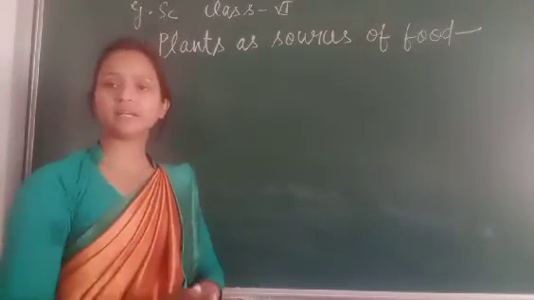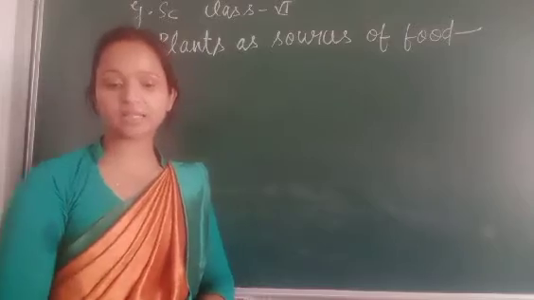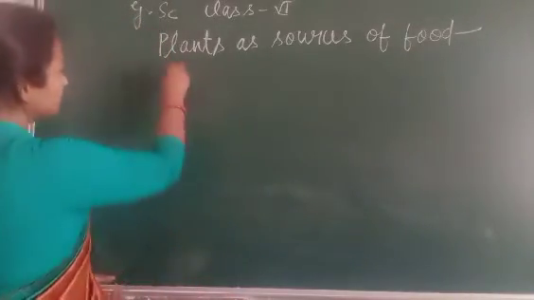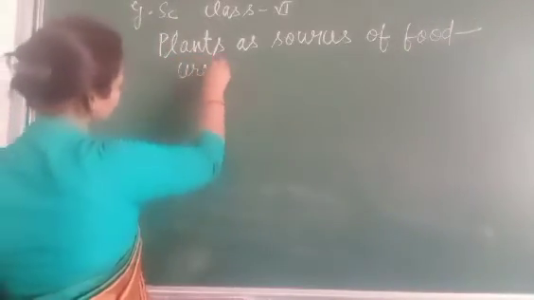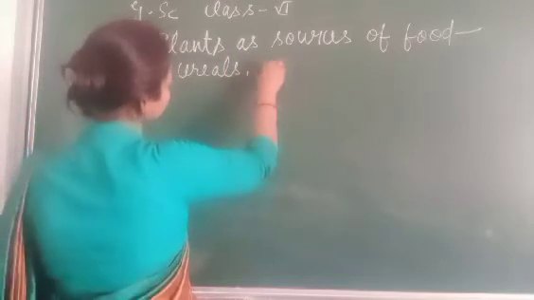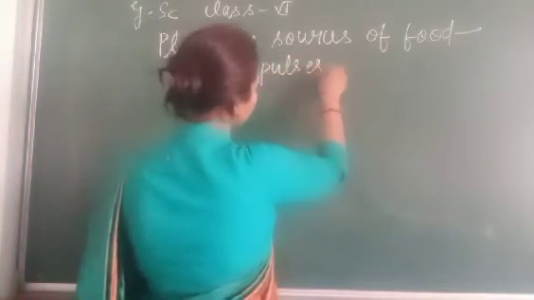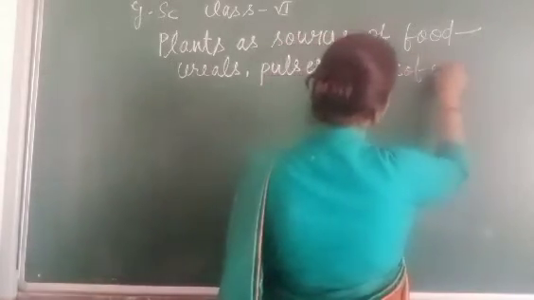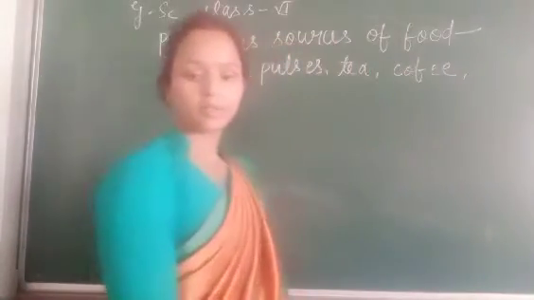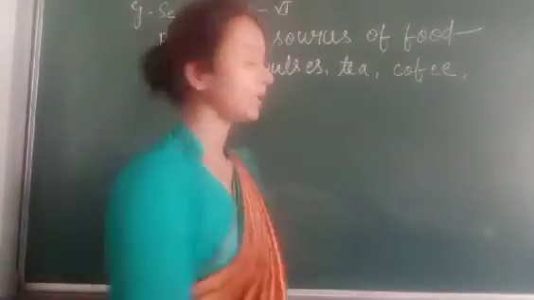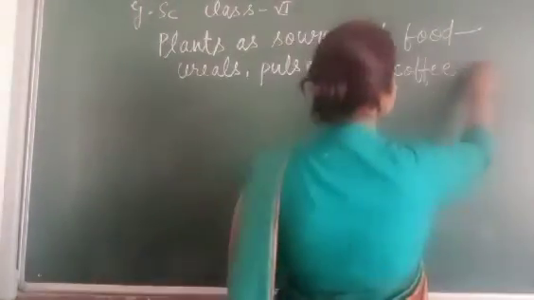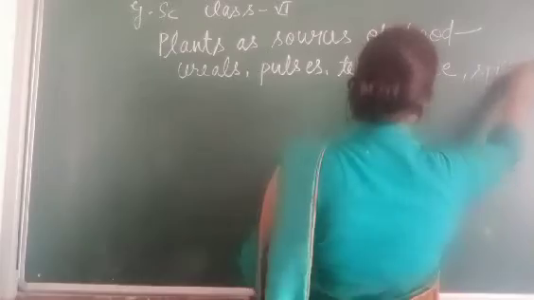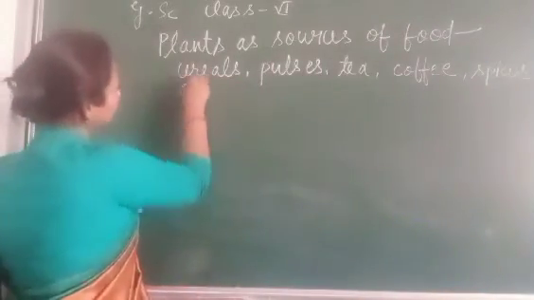Most of the things we are getting from the plants, that is, you can see cereals, pulses, tea, coffee, and spices, oil.